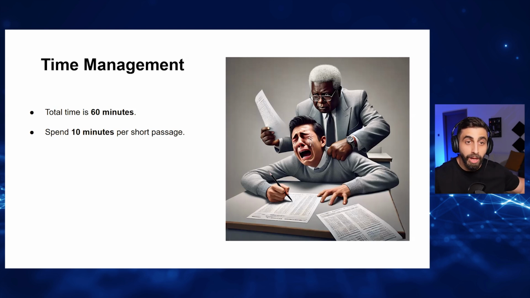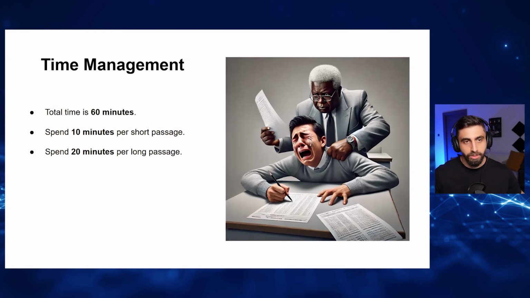And then you have a long passage, which is 20 minutes. So the way you divide your time is like this. In the general training version of the IELTS exam, spend 10 minutes for every short passage and 20 minutes for